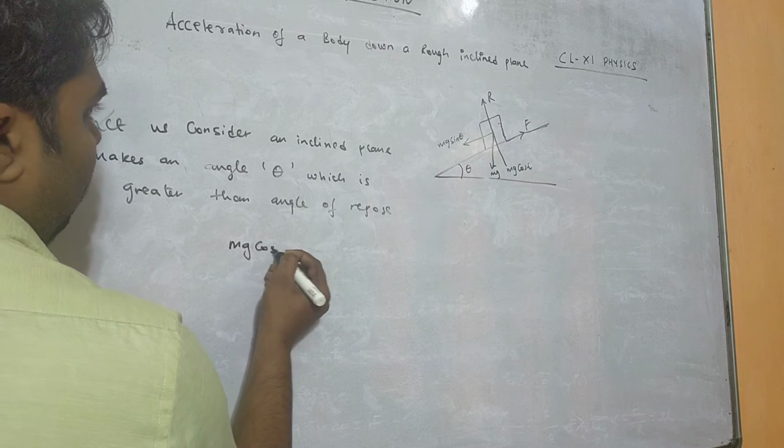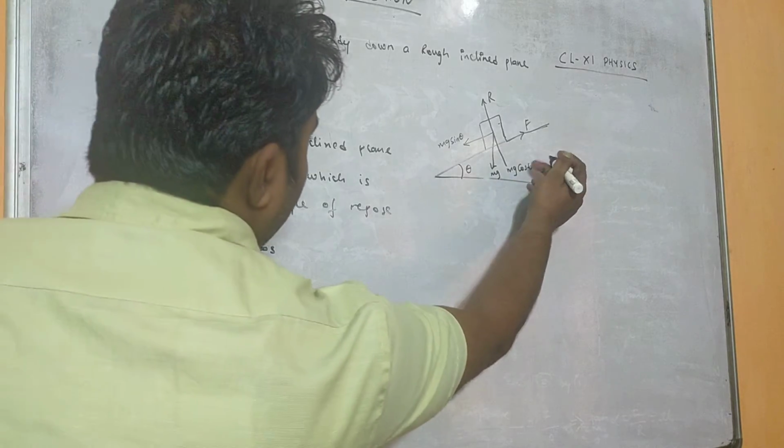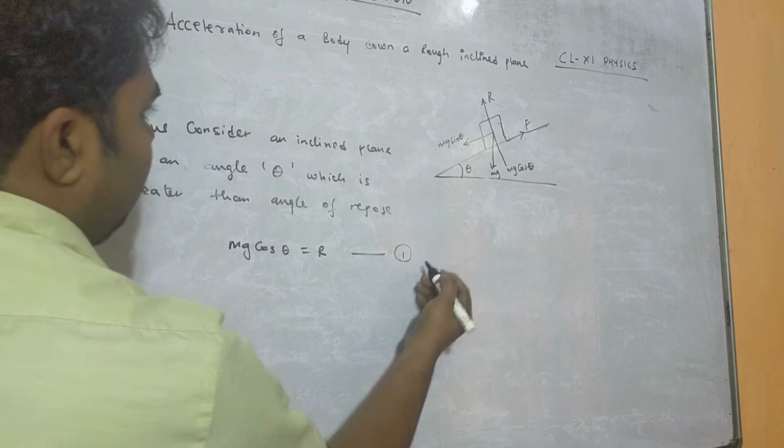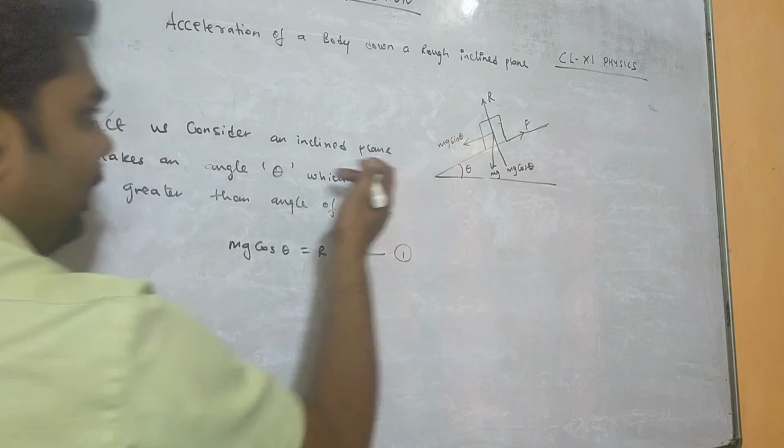mg cos theta equals R. This is equation number 1, and the object is sliding in the downward direction.